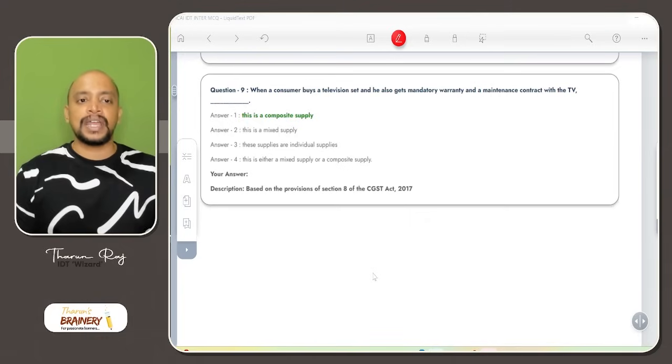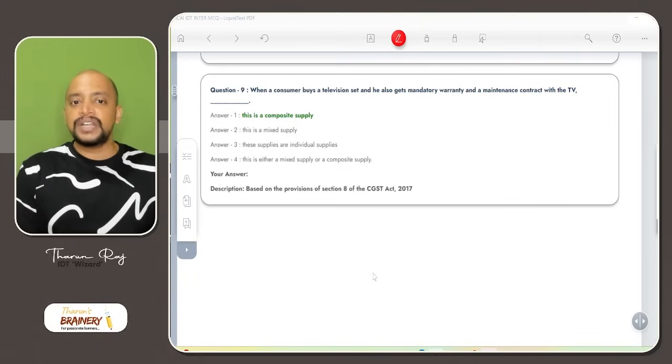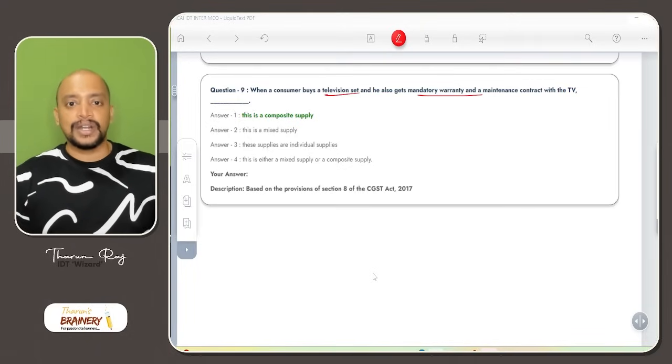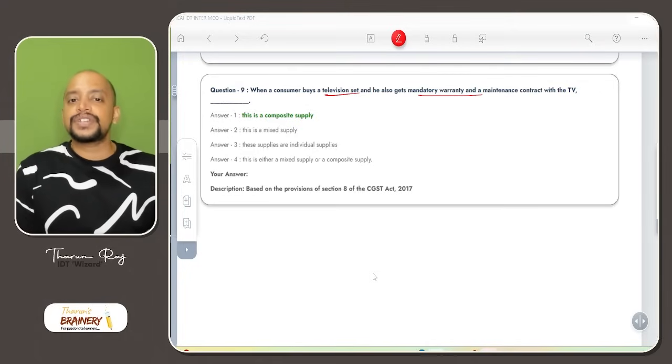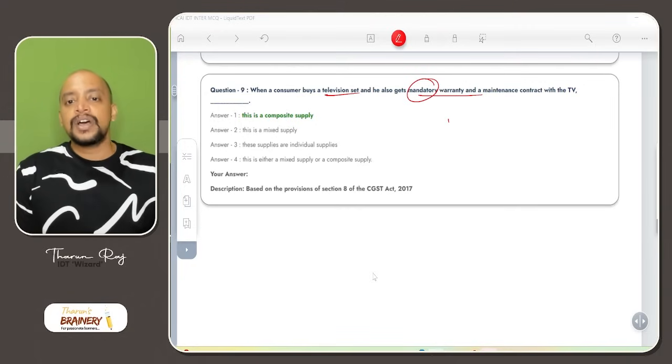Then question number 9. When a consumer buys a television set and he also gets mandatory warranty and a maintenance contract with the TV, what is it? So television set and mandatory warranty and maintenance contract will be naturally bundled in the ordinary course of business because it is mandatory. All are taxable and naturally bundled.